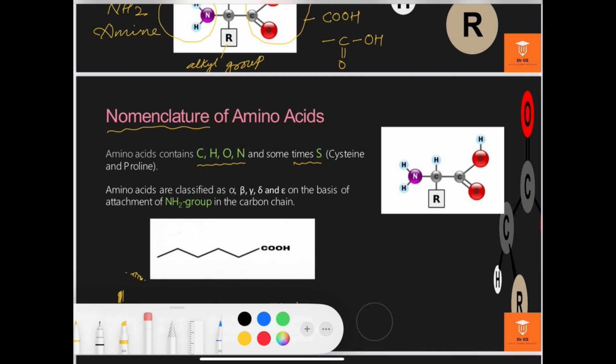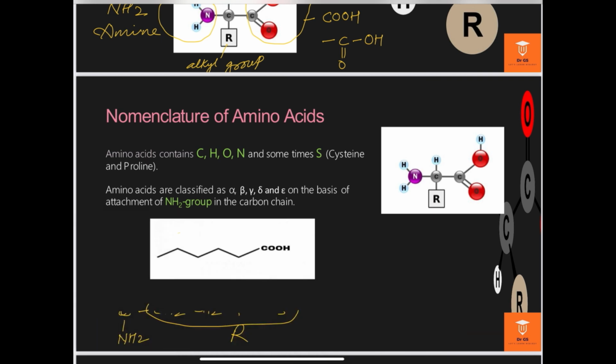Here I am making a structure of the molecule which I am going to explain. One end is a CH3, then a CH2 long carbon chain, and finally a carboxyl group is attached to the long carbon chain.